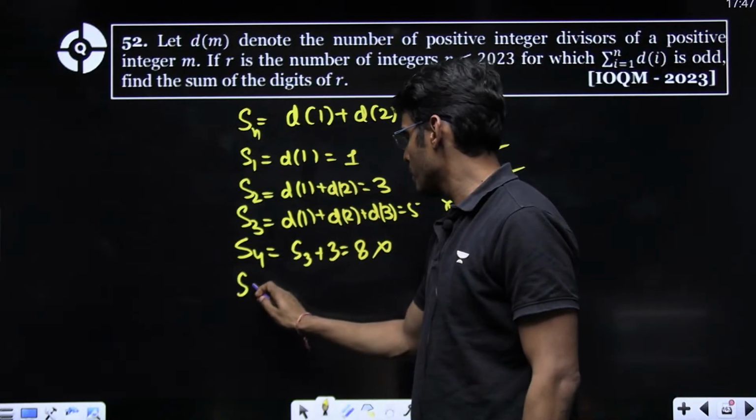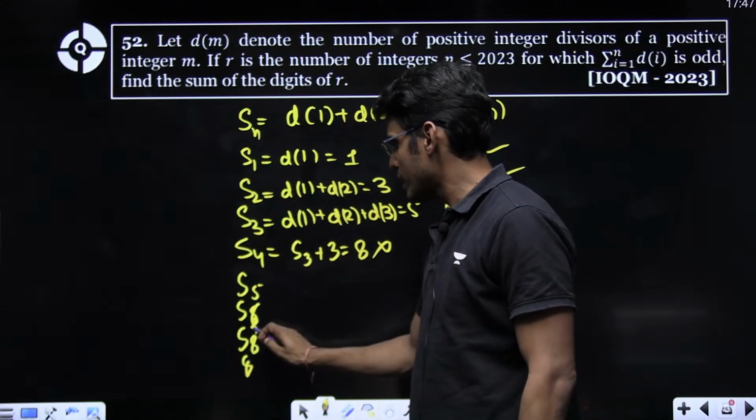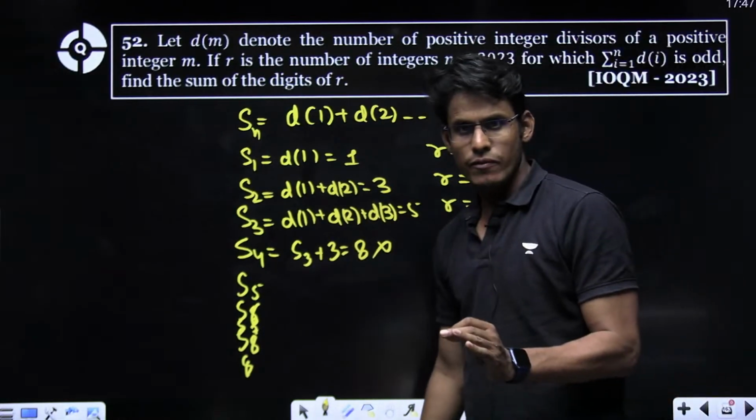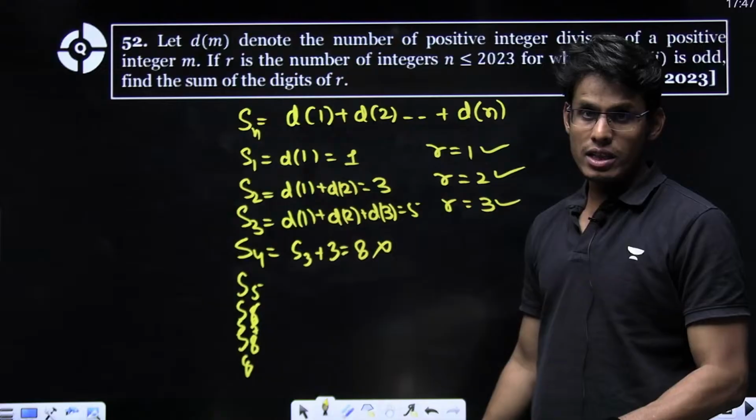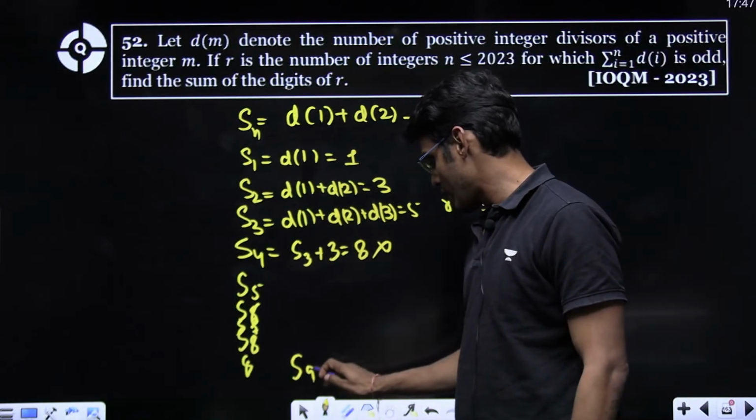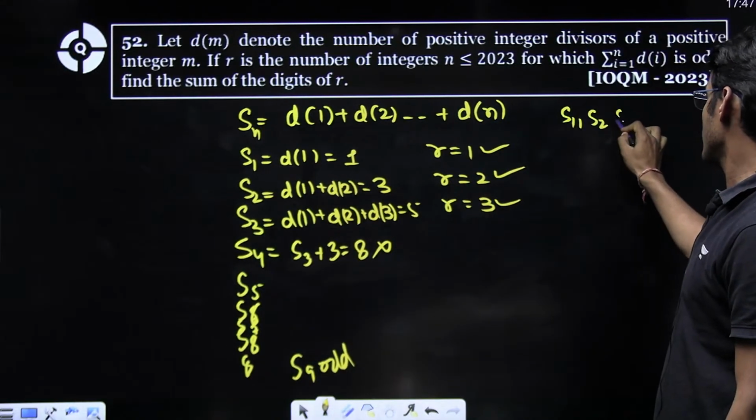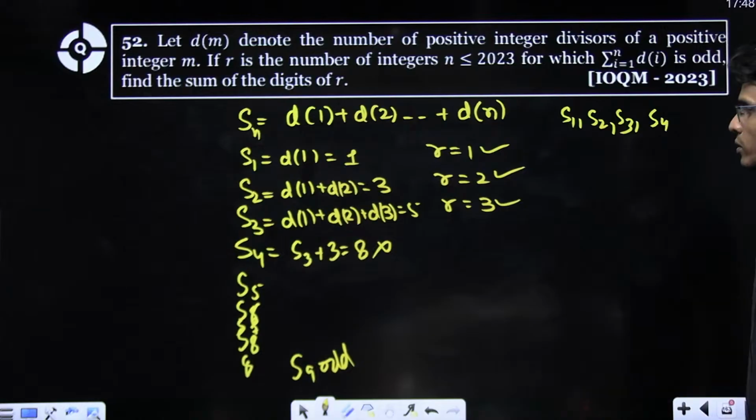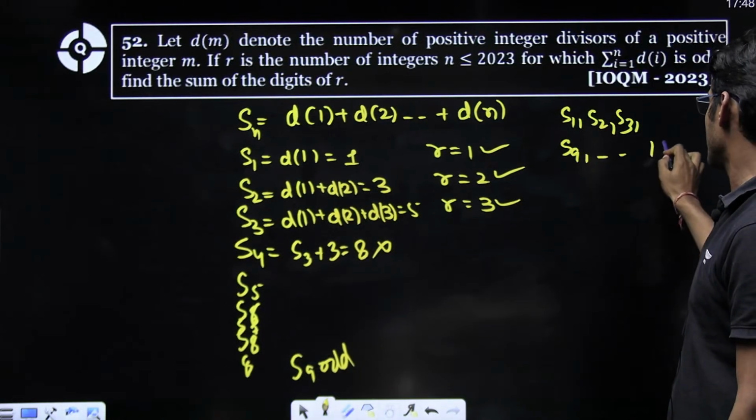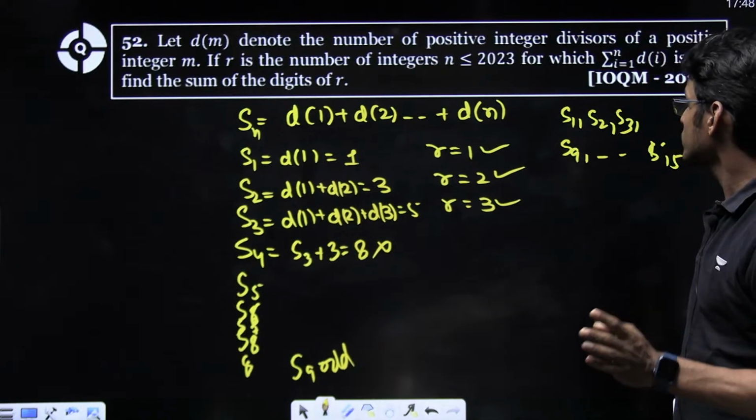Now, if I add 5, 6, all these will be even. Why am I saying this? Because all perfect squares have an odd number of divisors. So the parity will change when you have a perfect square, which means S9 will now be odd. So S1 is odd, S2 is odd, S3 is odd, S4 is even, sorry. Then S9 is odd till S15, right? S16 is again even, right?